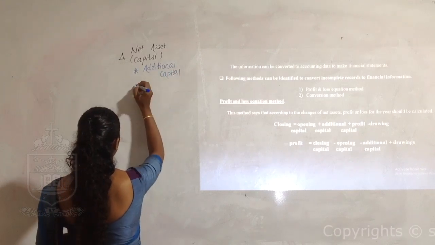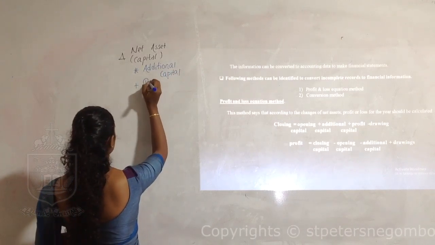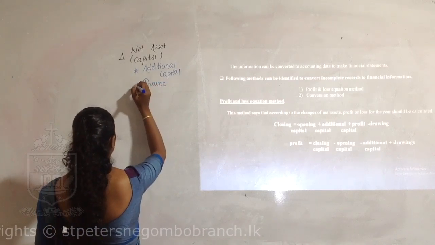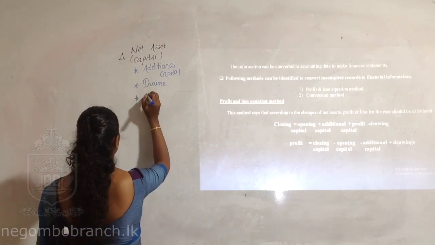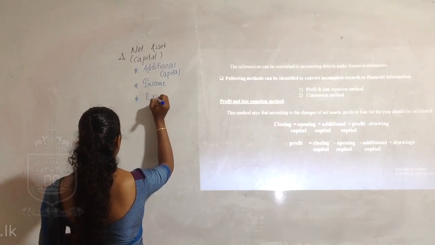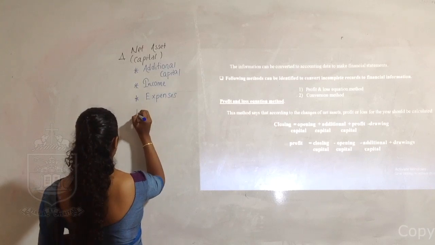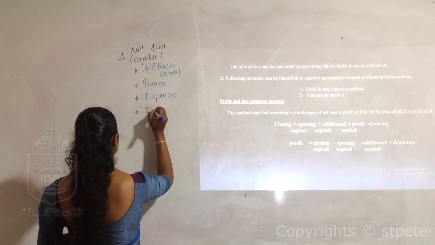Number 2, incomes. Number 3, expenses. And number 4, drawings.